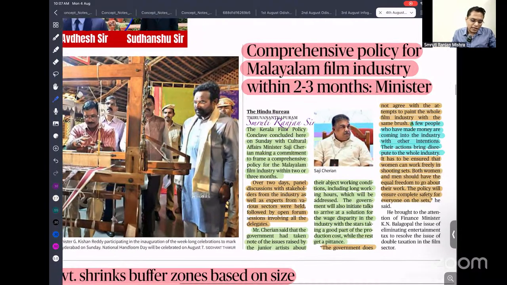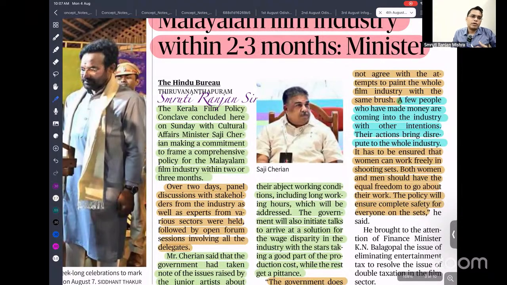This article is talking about that. Whenever you are talking about labor protection in the informal sector, where we need to ensure safety, always refer to one particular sector: the film industry. The Kerala Film Policy Conclave concluded on Sunday, with the Cultural Affairs Minister committing to frame a comprehensive policy for the Malayalam film industry within 2 to 3 months. Over 2 days, panel discussions with stakeholders from the industry as well as experts from various sectors were held, followed by an open forum.